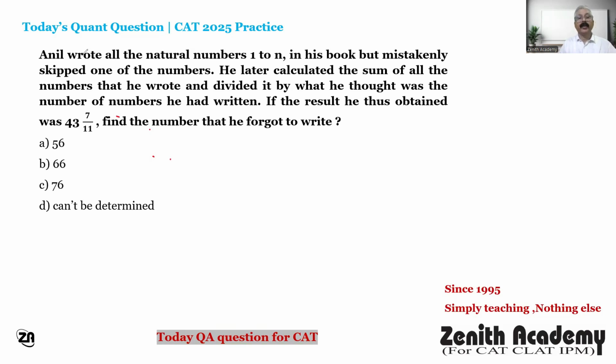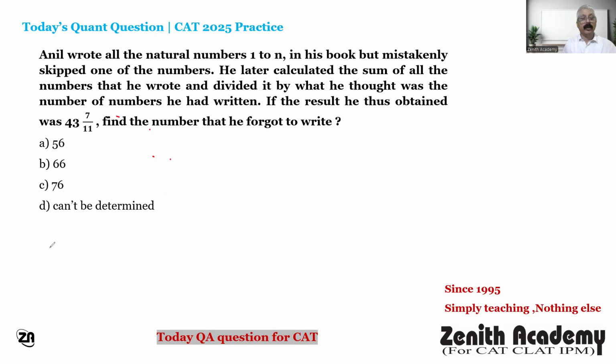Today's quant question. Anil wrote all the natural numbers 1 to n in his book, but mistakenly skipped one of the numbers. He later calculated the sum of all the numbers that he wrote and divided it by what he thought was the number of numbers he had written. If the result he thus obtained was 43 and 7 by 11, find the number that he forgot to write. So here,